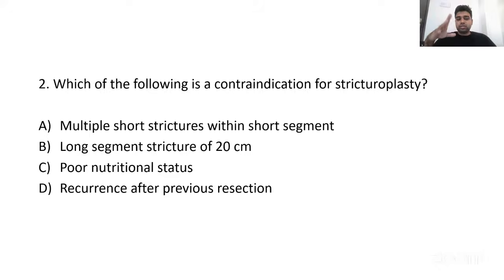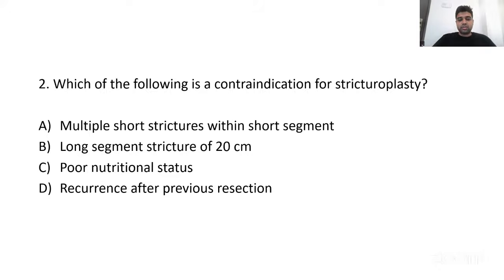Long segment stricture of 20 centimeters is a very long segment stricture, so usually in this scenario we prefer a resection and anastomosis. Option C, poor nutritional status, again we prefer a stricturoplasty rather than a resection and anastomosis. Recurrence after previous resection, definitely we will prefer a stricturoplasty to preserve the length of the bowel.